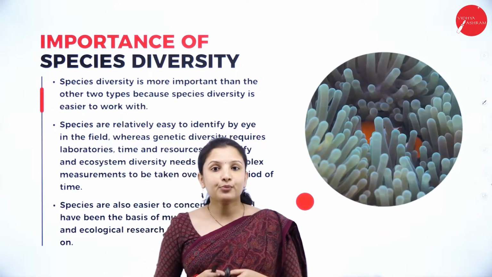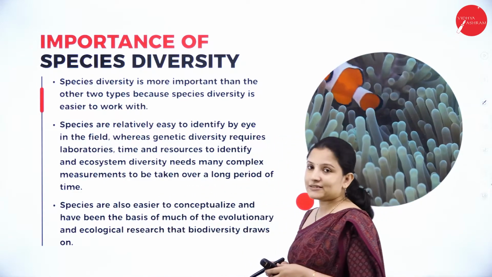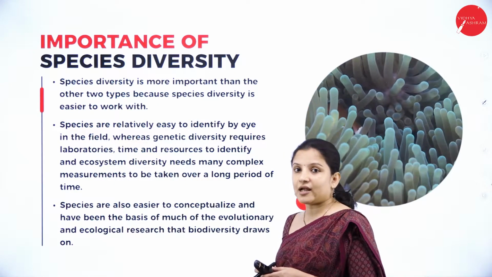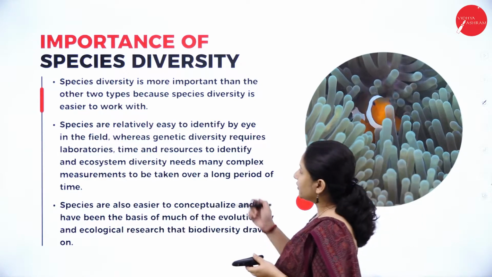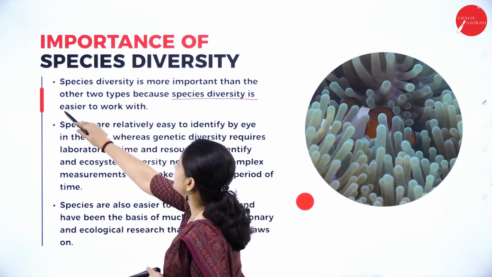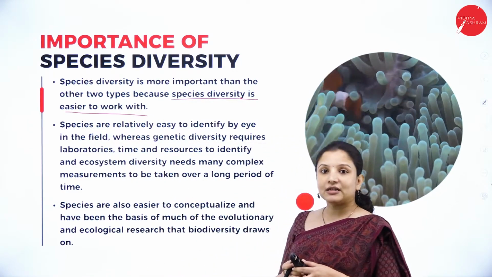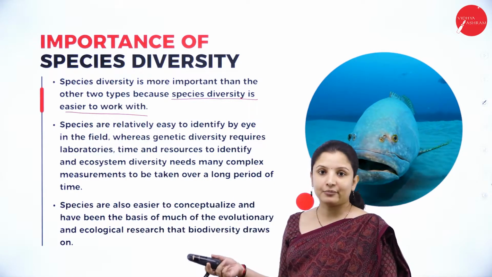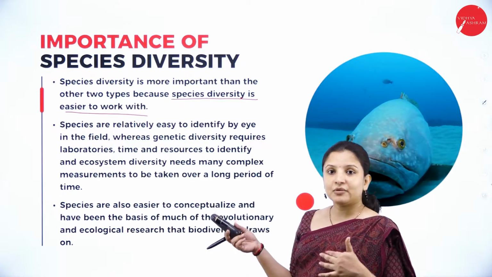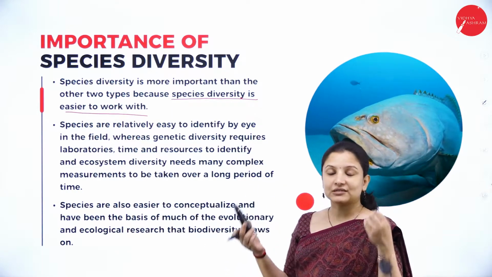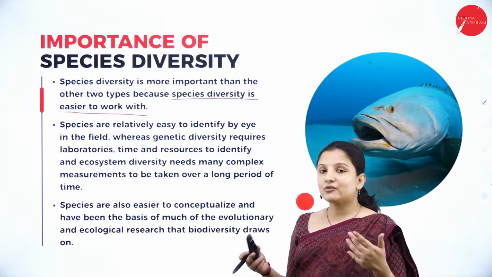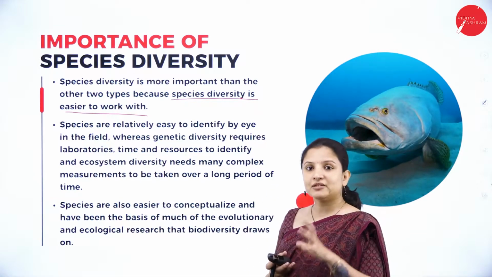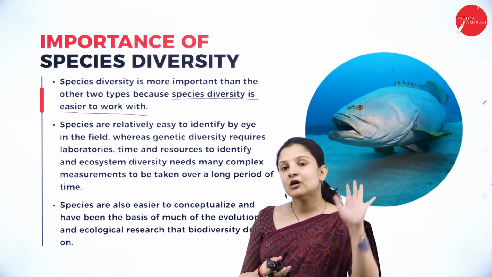So talking about the importance of species diversity. Species diversity is actually more important when compared to genetic diversity and ecosystem diversity. Why? Because species diversity is easier to work with. Ecosystem diversity means you'll have to consider a large area to do research on an organism. It is quite laborious. But genetic diversity means you have to isolate a large number of genes, completely study the genes and all that, which is expensive and also quite time consuming and laborious. But species diversity means you just choose a particular kind of species, only on that.